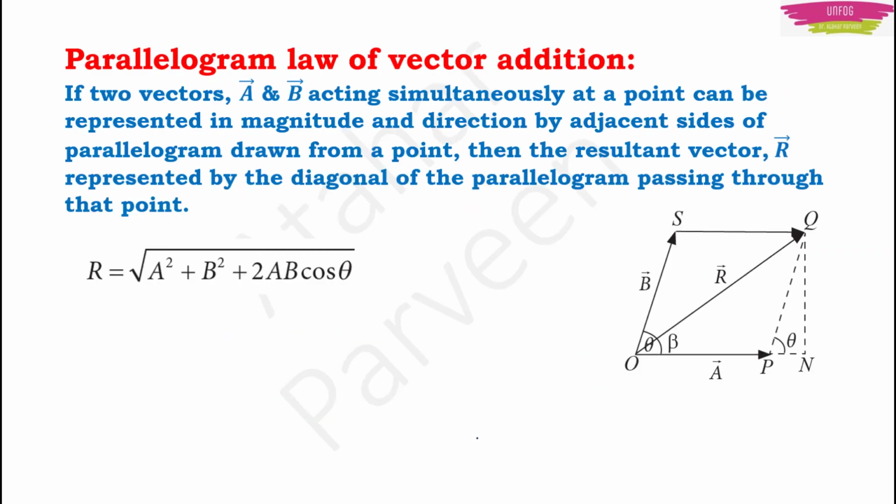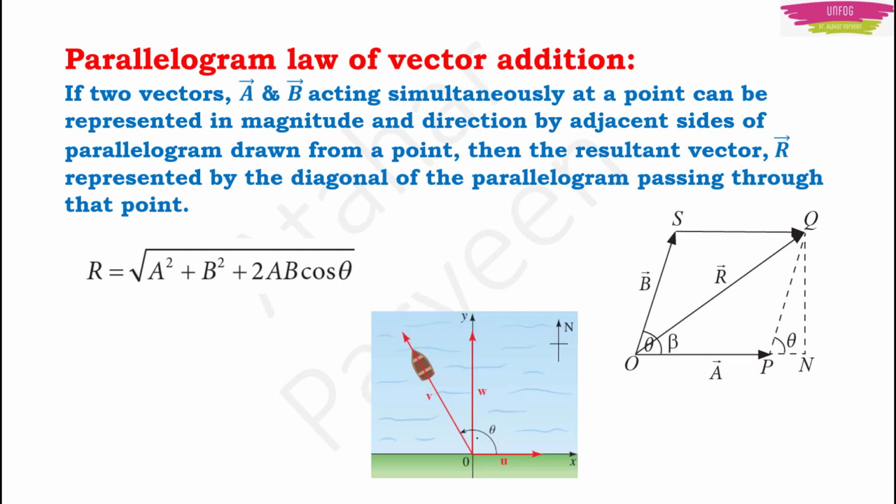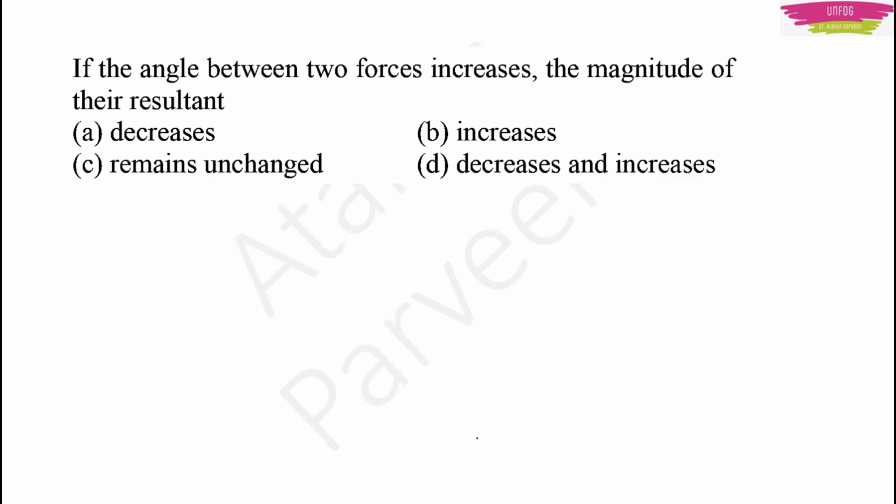One can also use parallelogram law of vector addition, which is similar to the triangle law. Only thing is that here we represent the vectors by the sides of a parallelogram instead of a triangle, and the resultant vector r is the diagonal of this parallelogram. You can use this parallelogram law of vector addition to solve upstream and downstream riverboat problems. You can find relative velocity using this parallelogram law of vector addition. You can also solve problems related to force using these laws of vector addition.